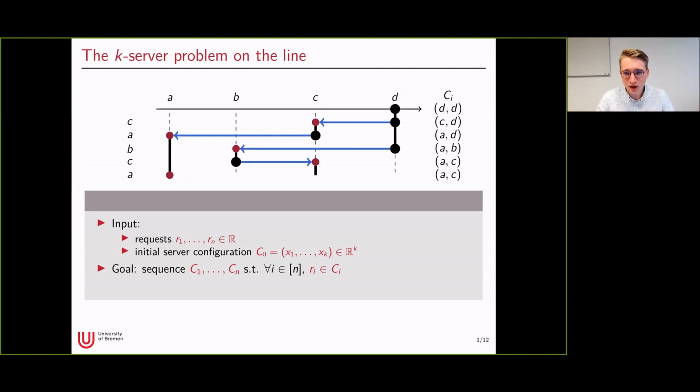So for example, in this example instance, we may move one server from D to C for the first request, then this server further to the second request at A, and for the third request at B, we move the other server, which is still at D, and we then end up, after serving 3 requests, in the configuration AB.